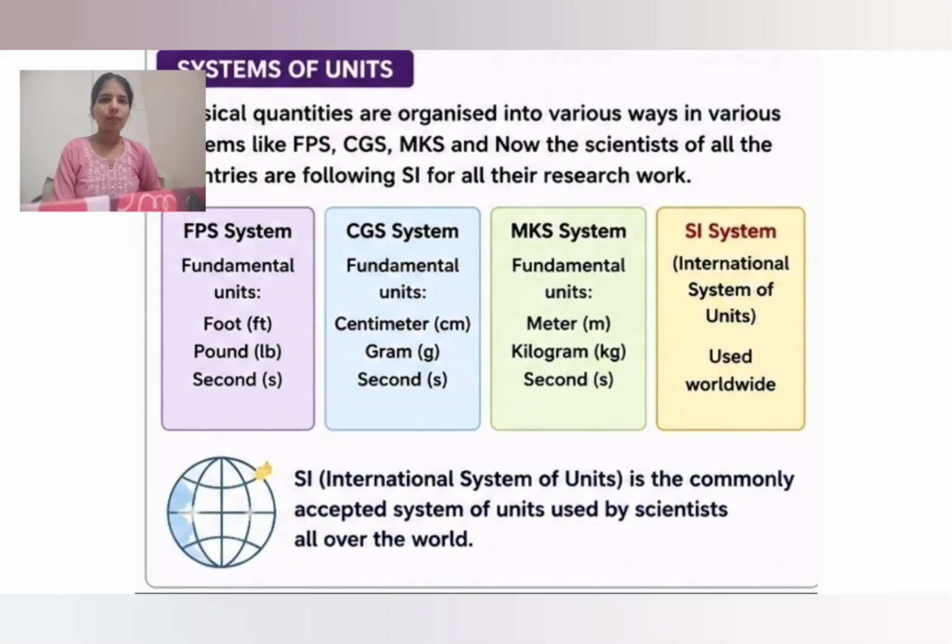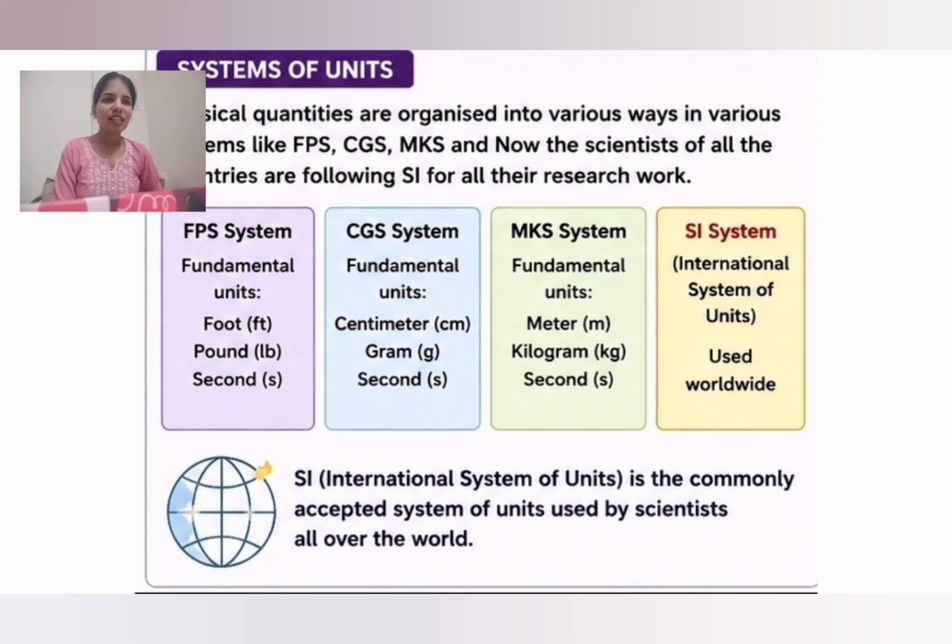Here you can see the FPS system. What are the fundamental units in this system? Foot, pound, and second. In the CGS system, the fundamental units are centimeter, gram, second. In the MKS system, the fundamental units are meter, kilogram, second.